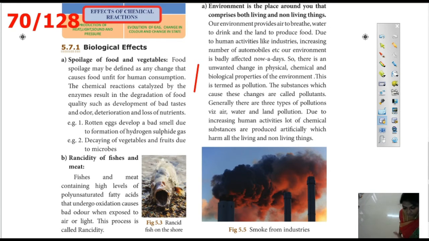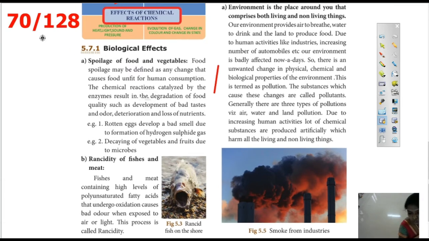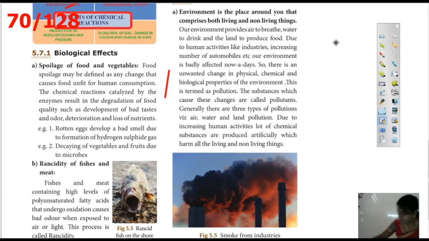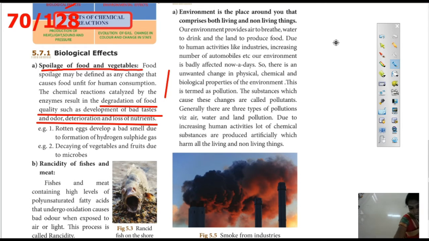The chemical reactions catalyzed by enzymes result in degradation of food quality, such as development of bad taste and odor, deterioration, and loss of nutrients. Degradation of food quality. When this has happened, the food is said to be spoiled.